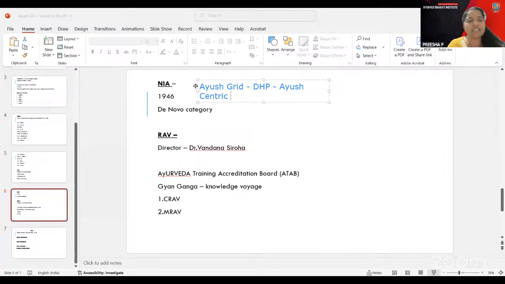So this AG, where the core layer, national layer, and the state layer is there with the citizen access there. So here, NAMASTE and AHMIS is there, where the COVID-19 pandemic is mentioned, and the International Telecommunication Union is there under the WHO, and for the AI, like artificial intelligence, this was maintained. These are all coming under the Ayush Grid there. That is the Ayush-centric DHP method. I hope you're very clear about it.